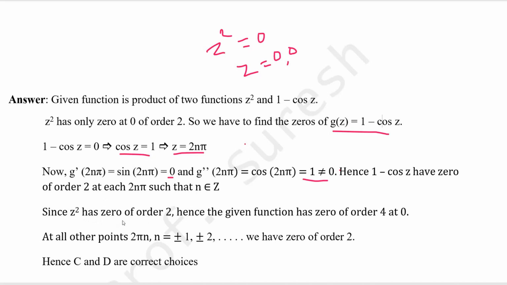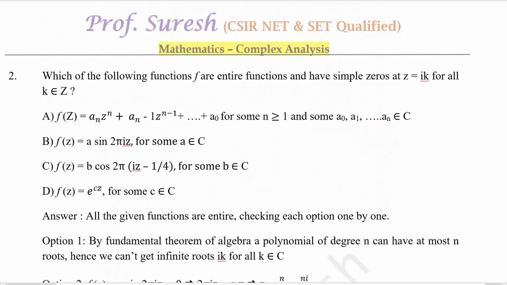Already z square has a zero of order 2 at 0. Hence the given function has zero 2 times from here and 2 times from there, so totally 4 times. So the given function has a zero of order 4 at 0, order 4, not 2. And at all other points it has a zero of order 2. So options C and D are correct choices.